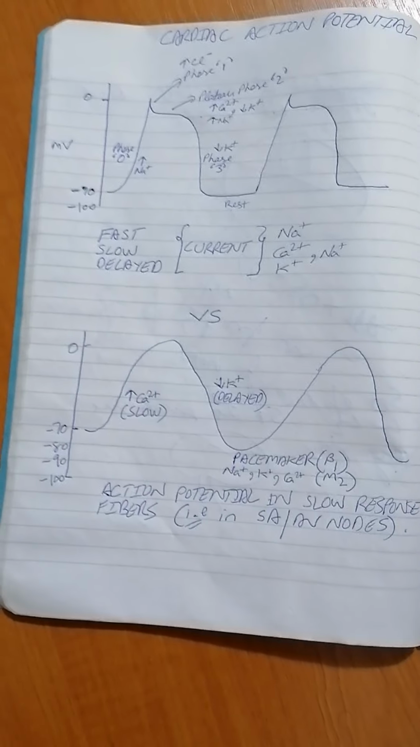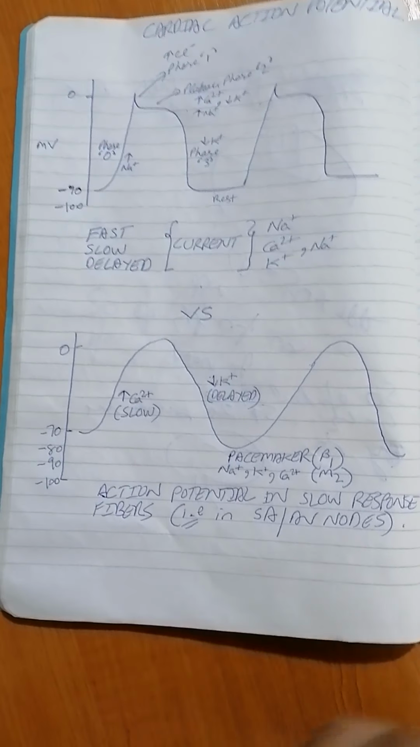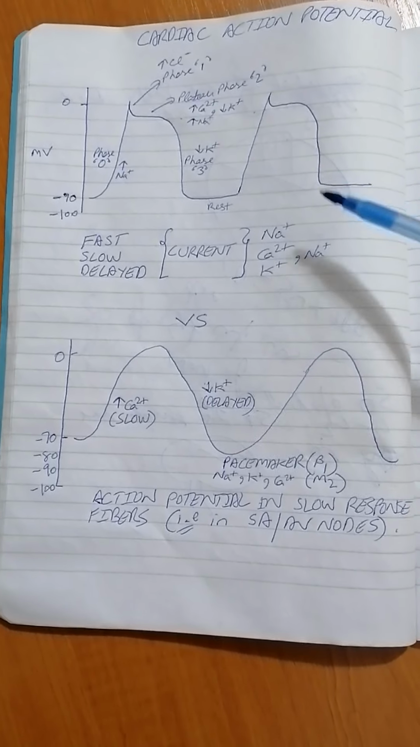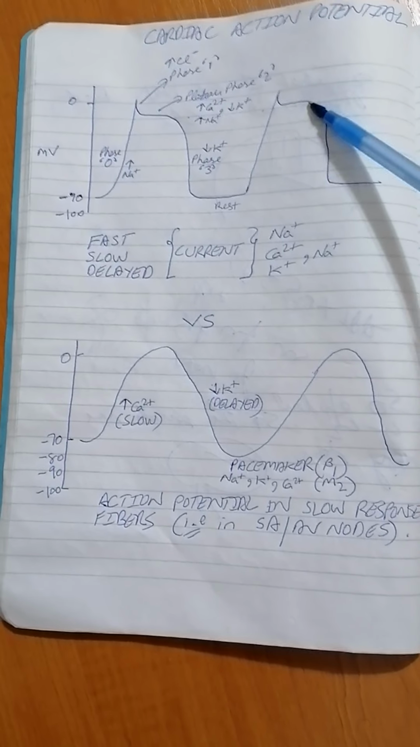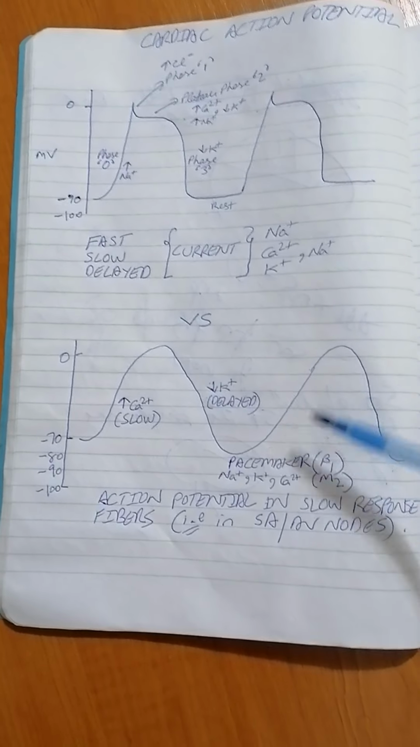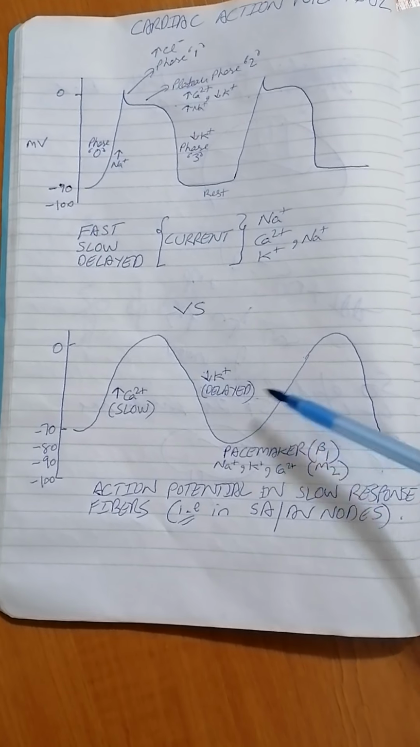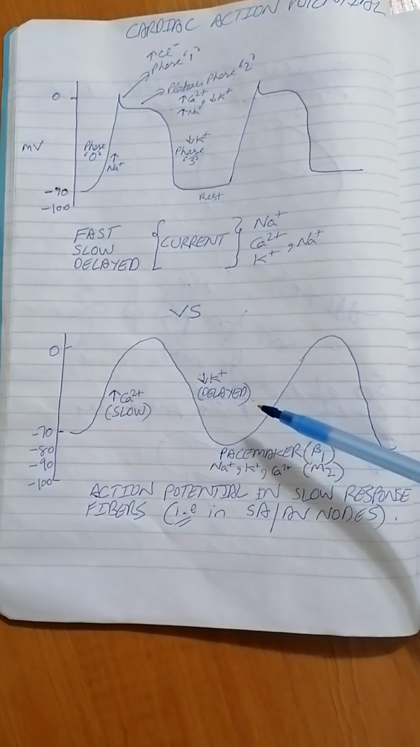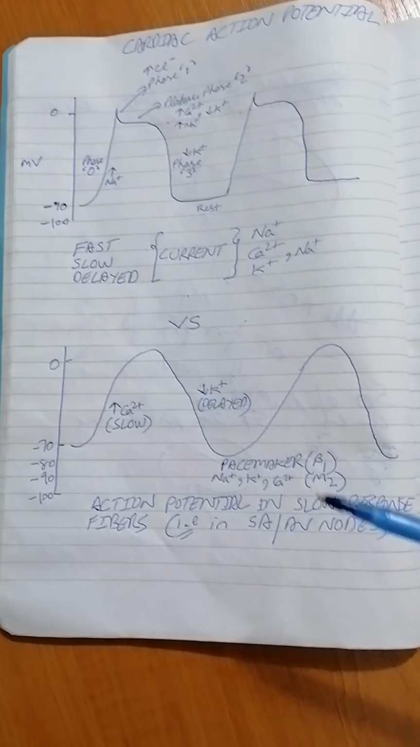Hey guys, this is a very short video on your cardiac smooth muscle cells, cardiac action potential. I have drawn here two diagrams. This one represents your ventricular muscle cells, ventricular myocyte, and this one is your SA node or AV nodal cells, also known as your pacemaker cells. There are quite a few differences between two of them, so let me mention one.